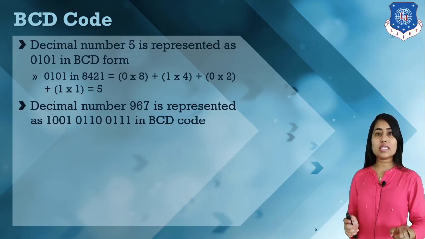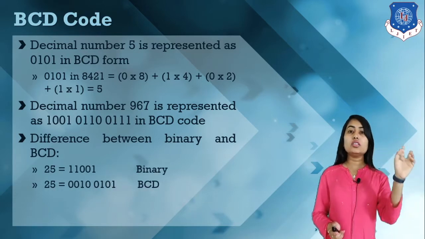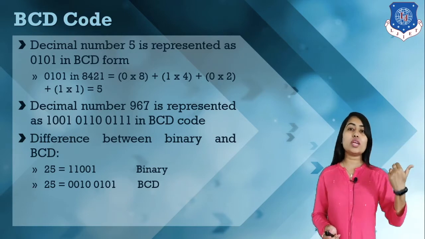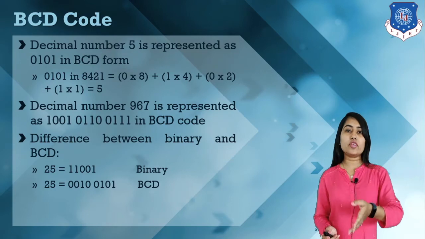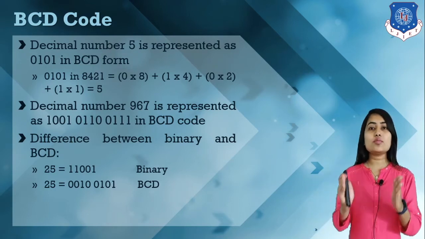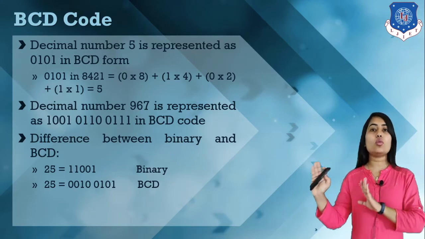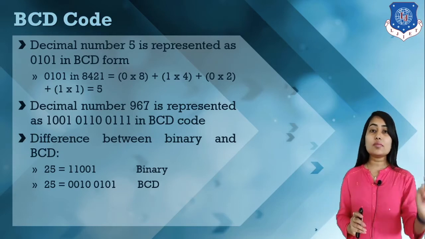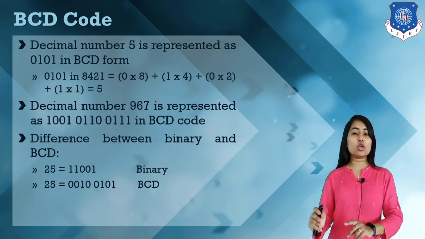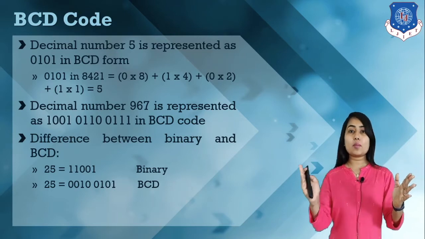Okay, this is BCD. Remember there is some difference between BCD and binary, because in binary also we consider the 8421 weights, right? But there is some difference. If we consider numbers from 0 to 9, then binary and BCD are equal. But whenever we have a number greater than 9, then BCD and binary are different.